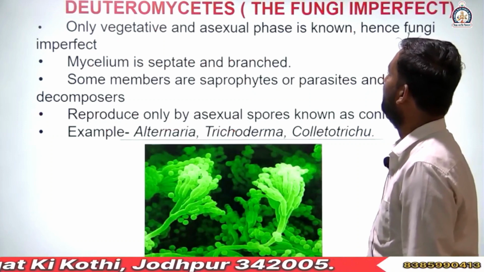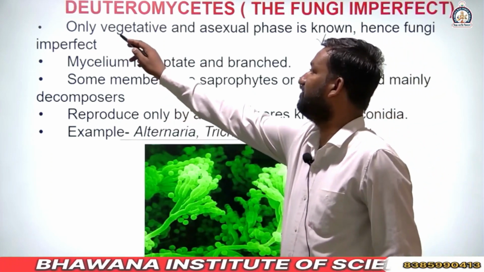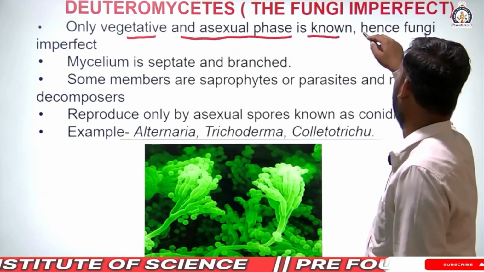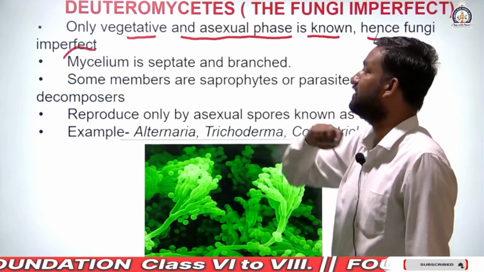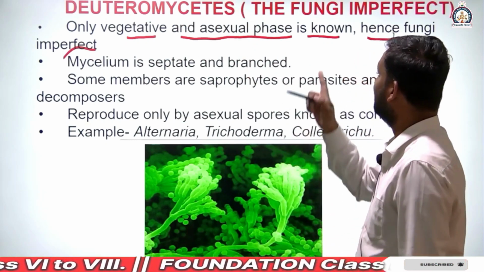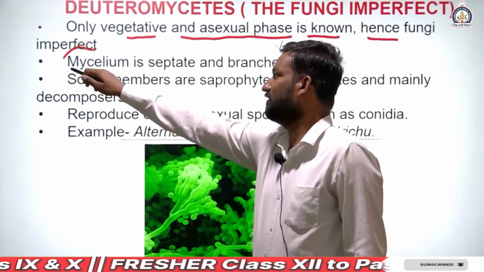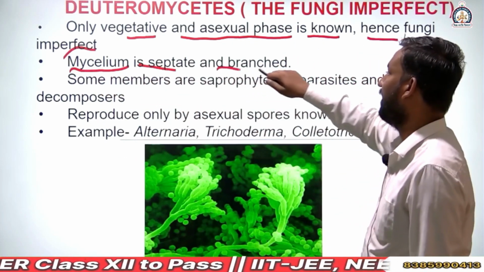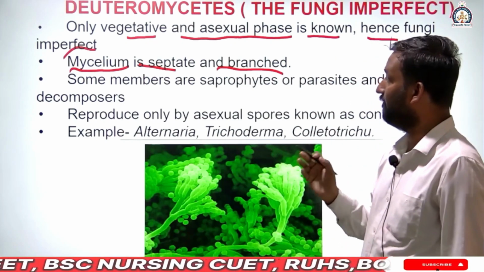Next, Deuteromycetes, the fungi imperfecti. Only the vegetative and asexual phase is known, hence the fungi are imperfect. In Deuteromycetes, the mycelium is septate and branched.